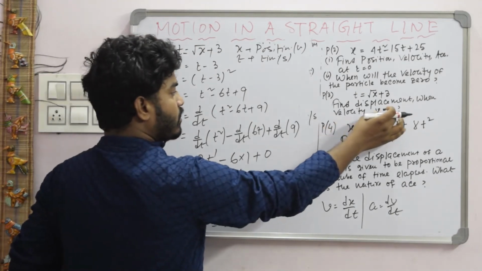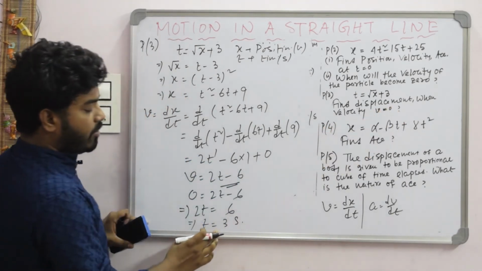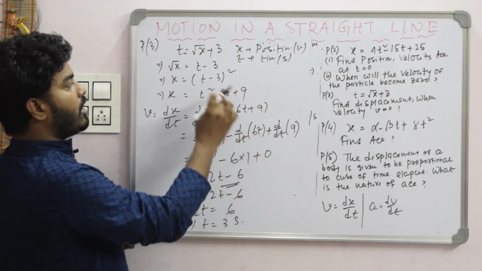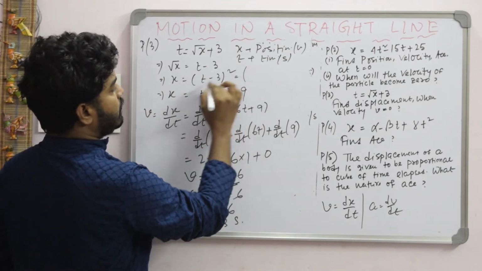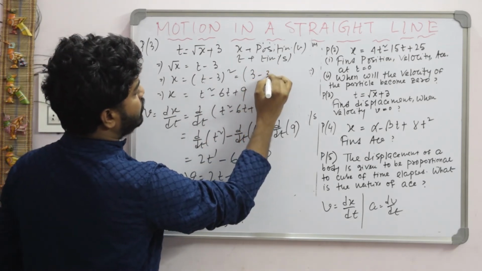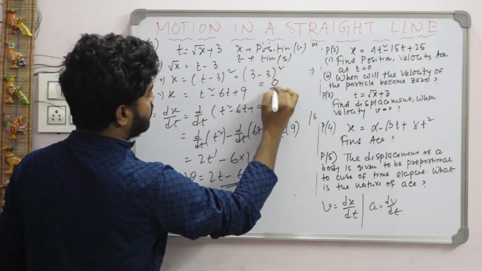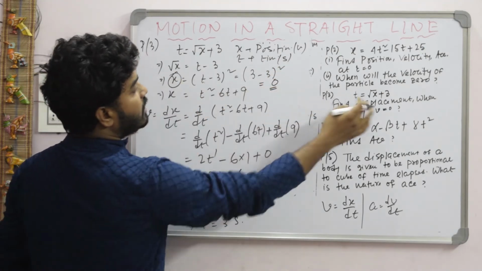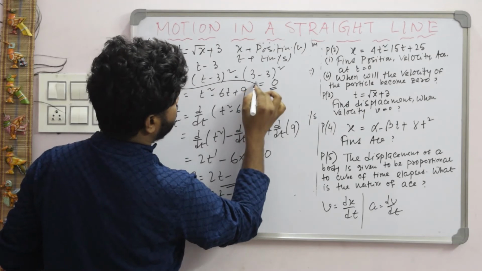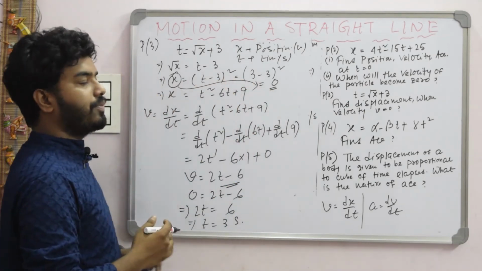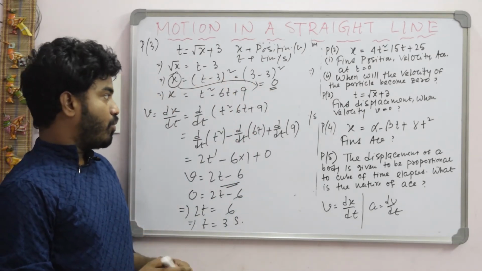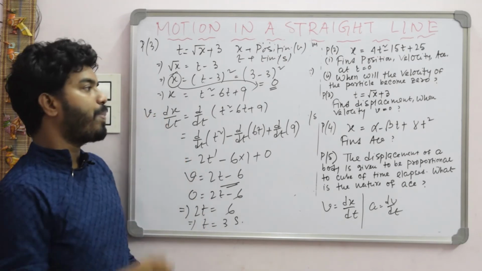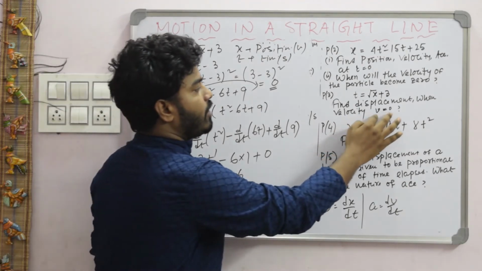So when velocity is equal to 0, the time is equal to 3 seconds. Now putting this value, t is equal to 3, (3 minus 3) whole square. So the x value is the position, x represents displacement, so the result of displacement is 0, right? So why here do we find v? Because here v is given as 0.